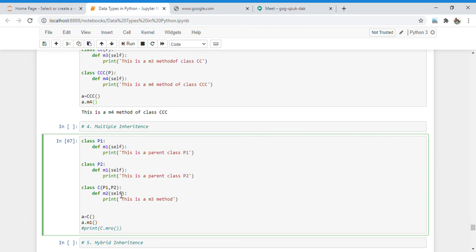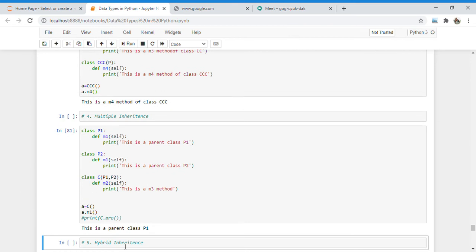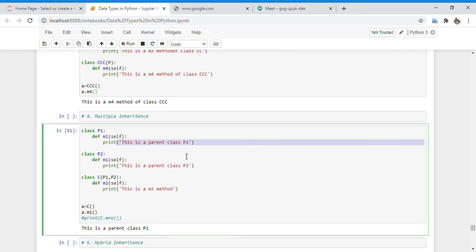So I just run it here and I will show you. So this is the parent class P1. That is, this method is called. Why is this method called? Because I provided the P1 class first and after that P2. So this object got the M1 method in the P1 class. That's why it doesn't go further. It just prints this M1 method for us.